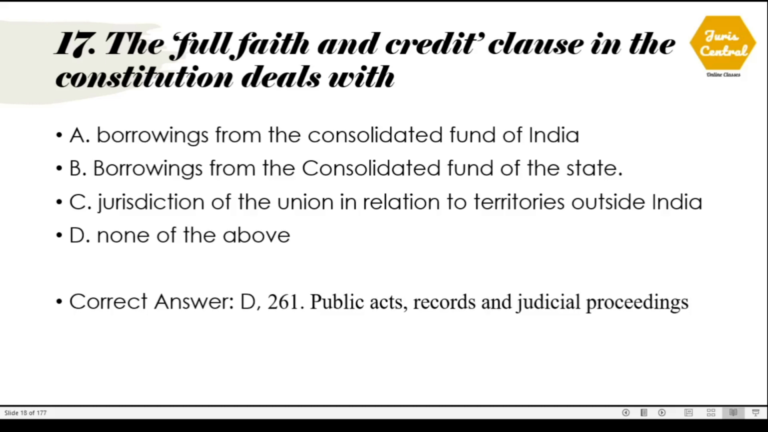Question number 17. The full faith and credit clause in the Constitution deals with. The correct option is option D, none of the above, because Article 261 of the Indian Constitution deals with public acts, records and judicial proceedings, and none in the options is given under Article 261.